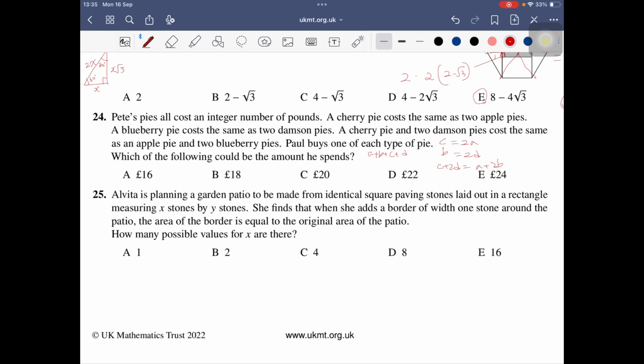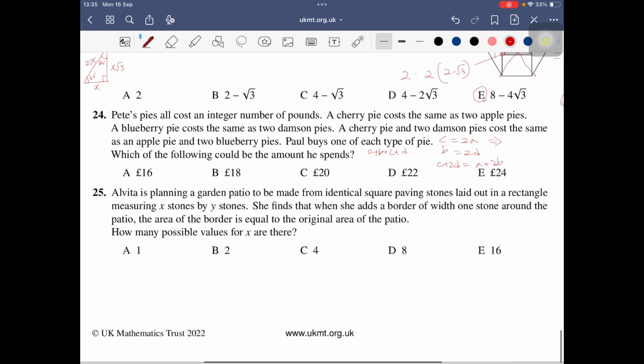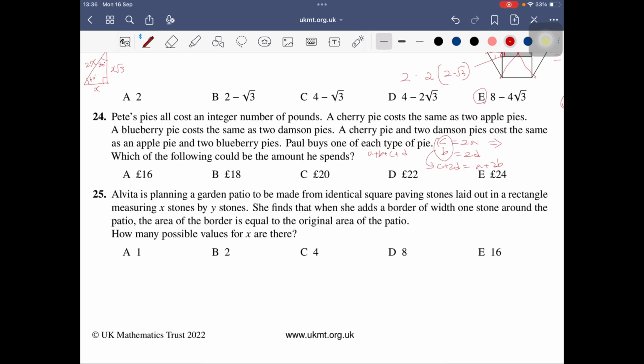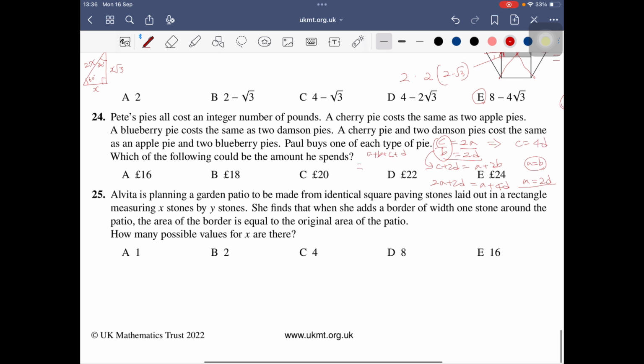Let's see. So here, C equals 2A, B equals 2D. Let's put A and B here to reduce the variables first. So 2A plus 2D equals A plus 4D. So A equals 2D. Okay, so A is 2D, B is 2D, which means A equals B. Okay, and C equals 2A. So C equals 4D.